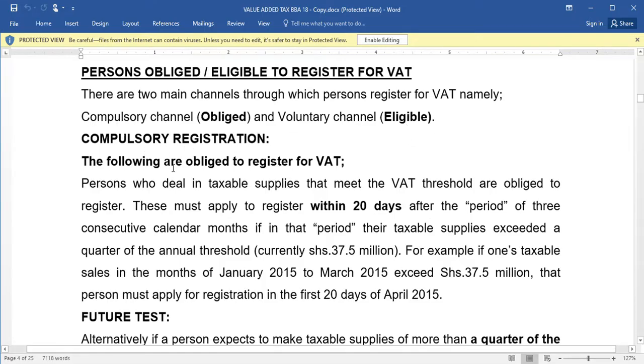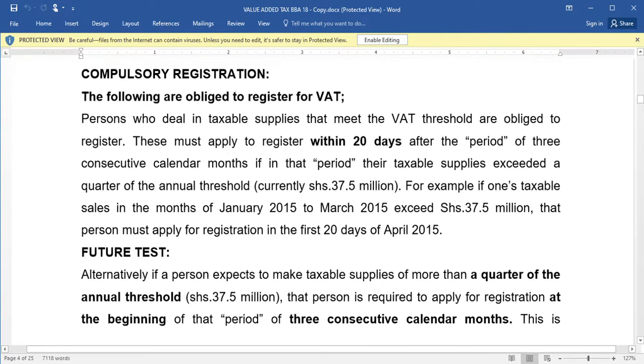So we shall start with compulsory registration. These are obliged to register for VAT, it's a must. A person who deals in taxable supply that meets the VAT threshold is obliged to register. If you're dealing in taxable supply and you make more than 37.5 million within 3 months, you're supposed to register for VAT.